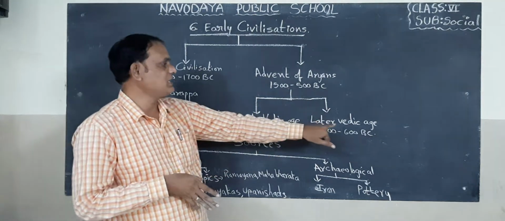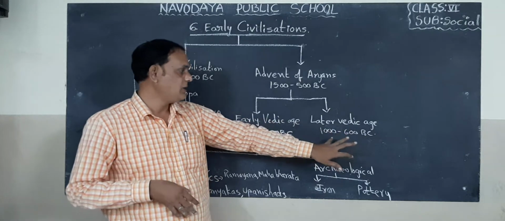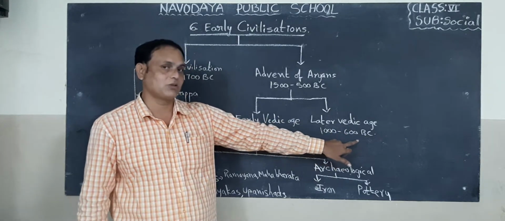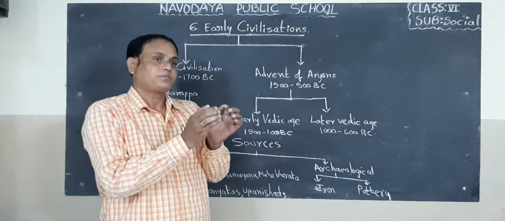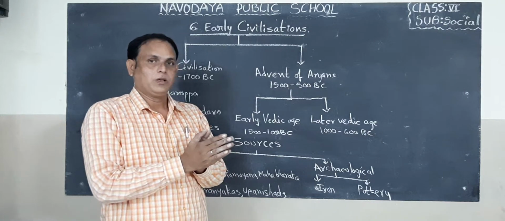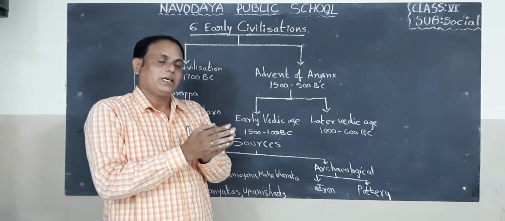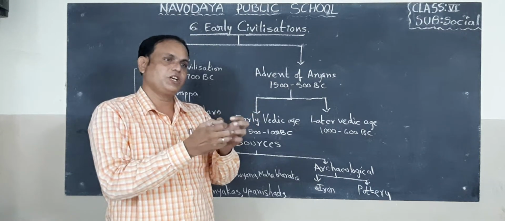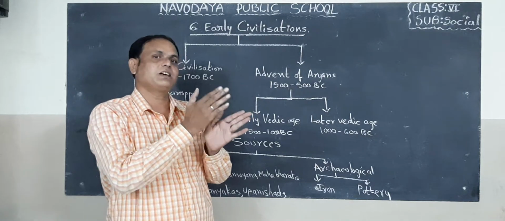But in the later Vedic civilization, 1000 BC to 600 BC, the king occupied a prominent place in the kingdom. The king held all powers in the country, so he had the power to choose any activity. No man would oppose the king's order.